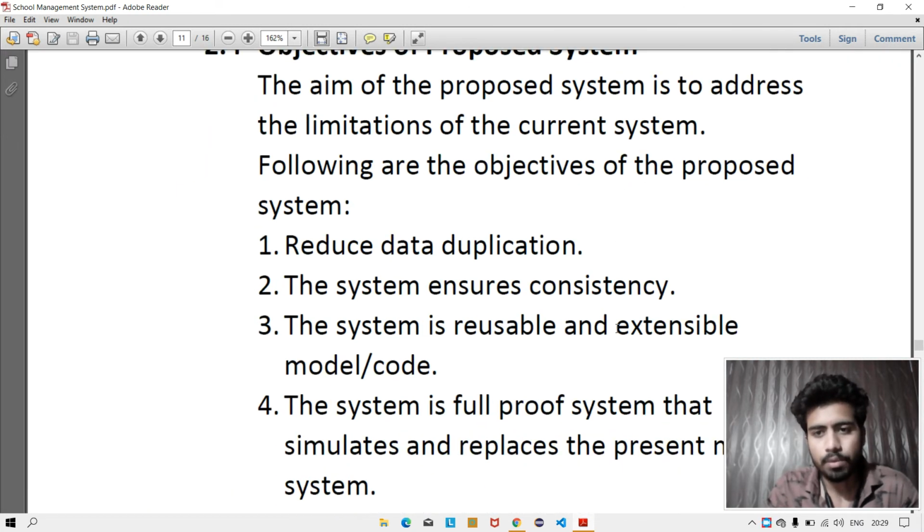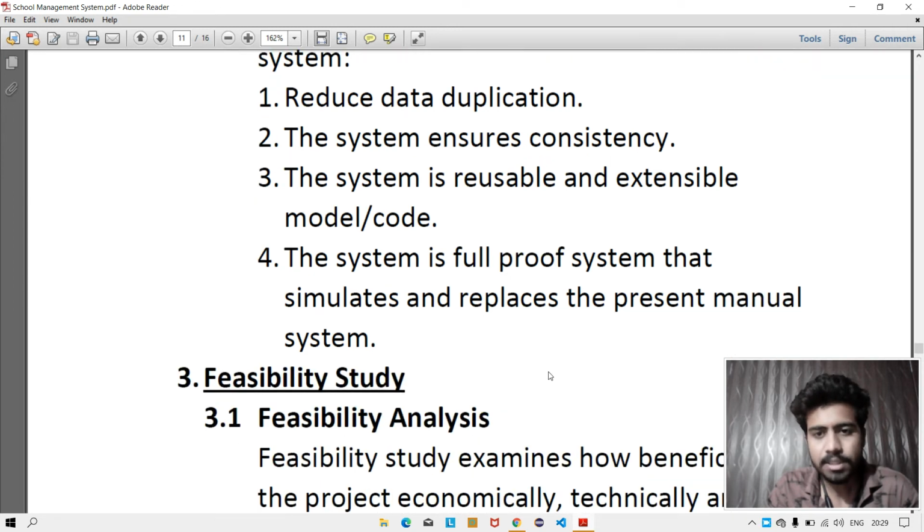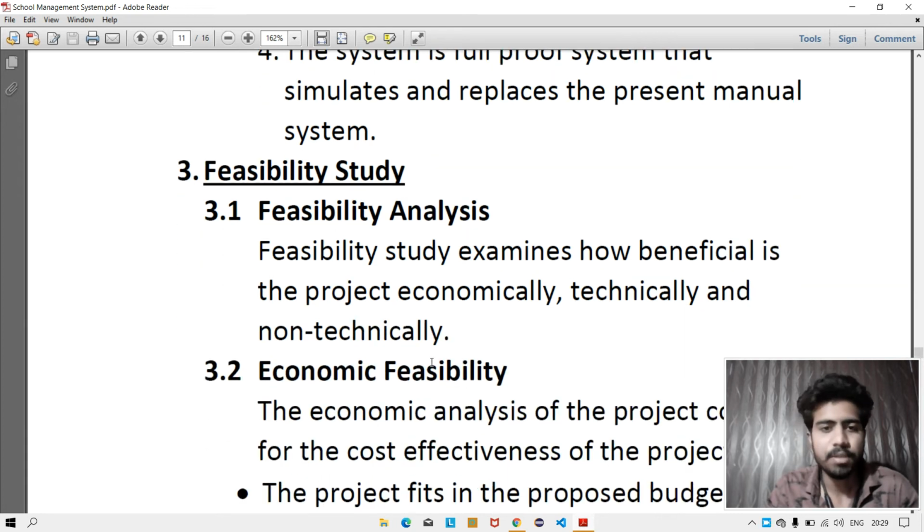Objective of the proposed system is to reduce data duplication. The system ensures consistency. The system is reusable and extensible. The system is a foolproof system that simulates and replaces the present manual system.